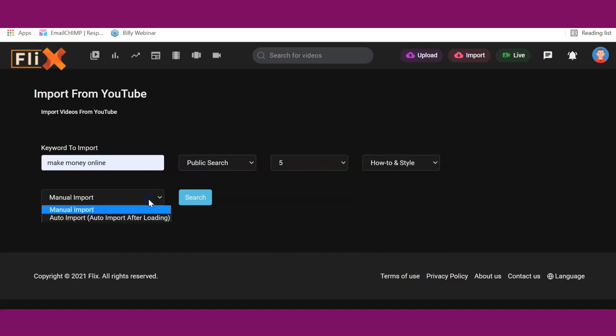And then there are 2 options in which you can use to import the video. You can use manual import and you can use auto import. With manual import, you'll be able to edit the video description so that you can add your own links as well to those videos and edit it to your taste. So I'll just select manual import to show you how this works. In case of auto import, it imports everything directly to your channel on complete autopilot. So I'm going to select this and then click on search.